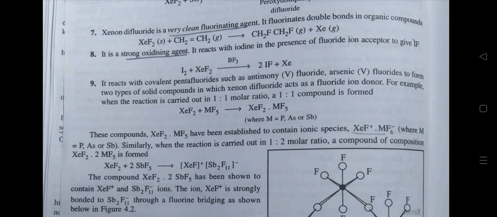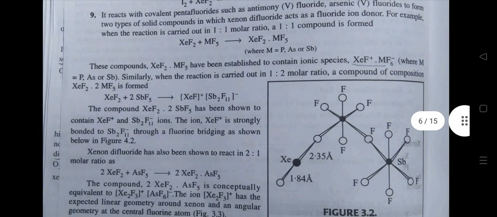Similarly, when the reaction is carried out in 1:2 molar ratio, a compound of composition XeF2.2MF5 is formed. The compound XeF2.2SbF5 has been shown to contain [XeF]+ and [Sb2F11]− ions. The ion [XeF]+ is strongly bonded to [Sb2F11]− through a fluorine bridge as shown in the figure.